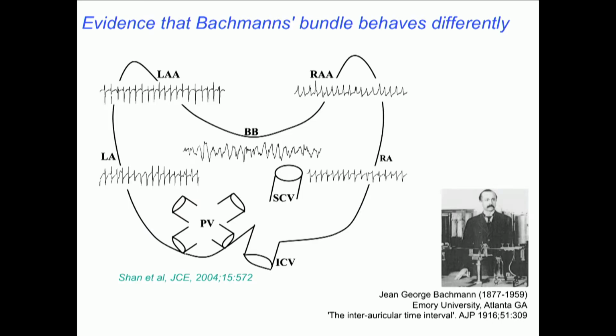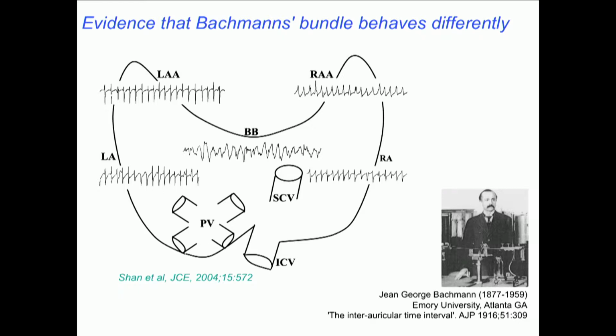Bachmann bundle was first described by Jean-Georges Bachmann already in 1916, but it took us almost a century to find out that it behaves quite differently during atrial fibrillation. You can see that here in a study by Shan in our lab, where the electrical morphology is still simple and regular in the atrial free walls, but it's already very complex in Bachmann bundle. You see these fractionated electrograms.